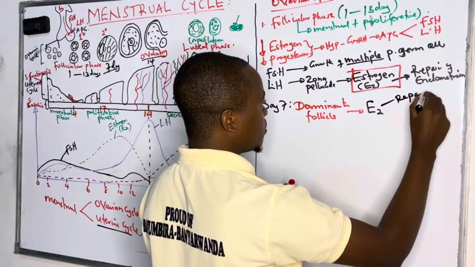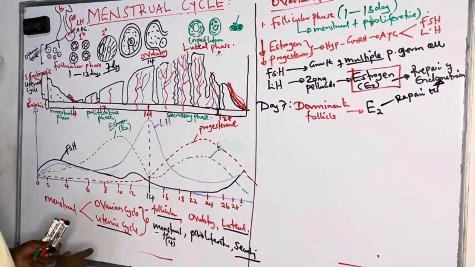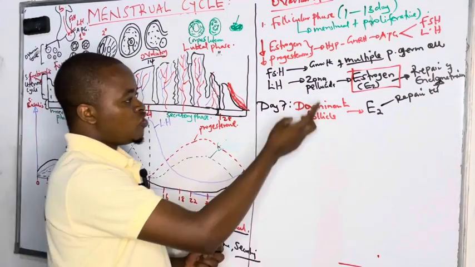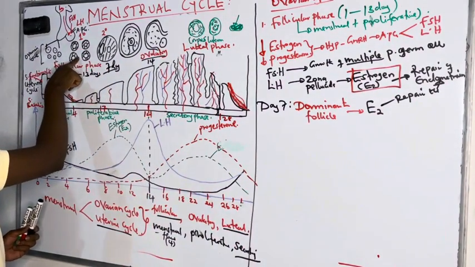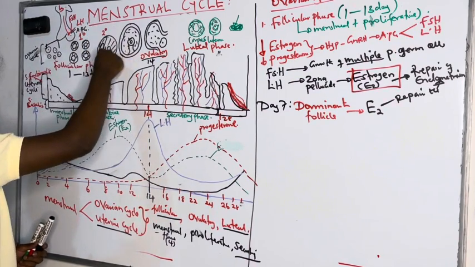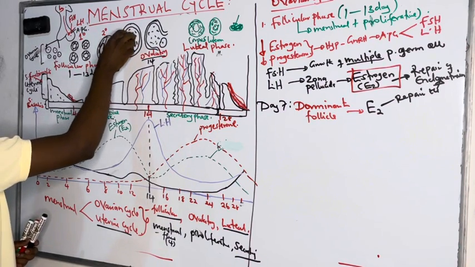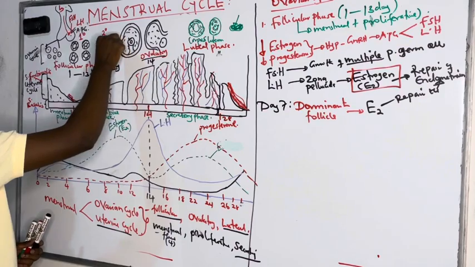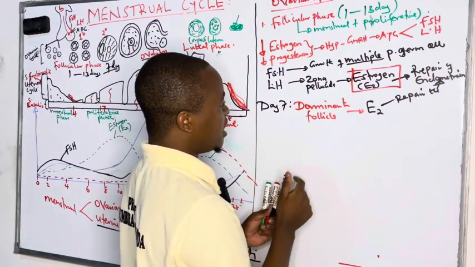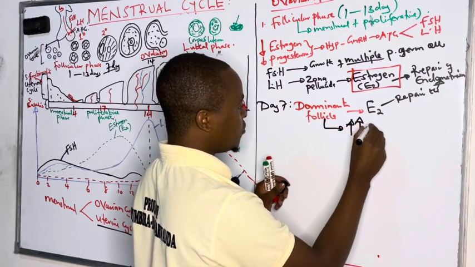And as it's continuing to repair the endometrium, by the time we are going from day 8 to day 12, this dominant follicle, which formed these primary follicles, has produced a secondary dominant follicle, and this follicle continues to draw layers and even we see the antrum has come in, a fluid-filled antrum together with the corona radiata and zona pellucida. And when these layers are formed by the dominant follicle, there is increased production of estrogen.